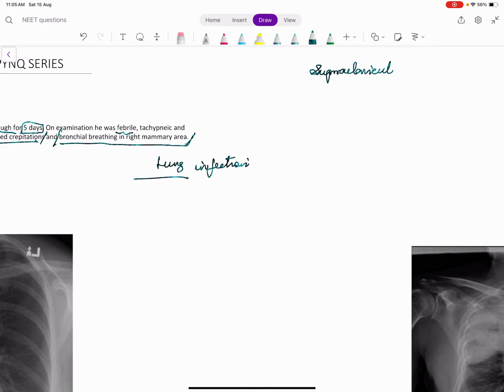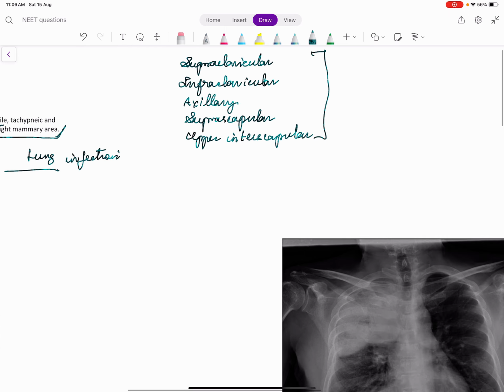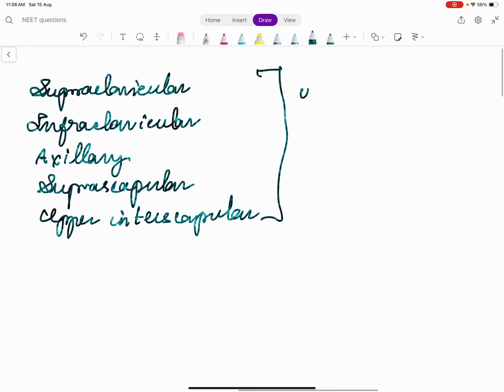Supraclavicular, infraclavicular, axillary, suprascapular, upper interscapular. So if you remember the clinical based auscultation, if there is a problem in these 5 areas, then we can understand that the problem is with the upper lobe of the lung.